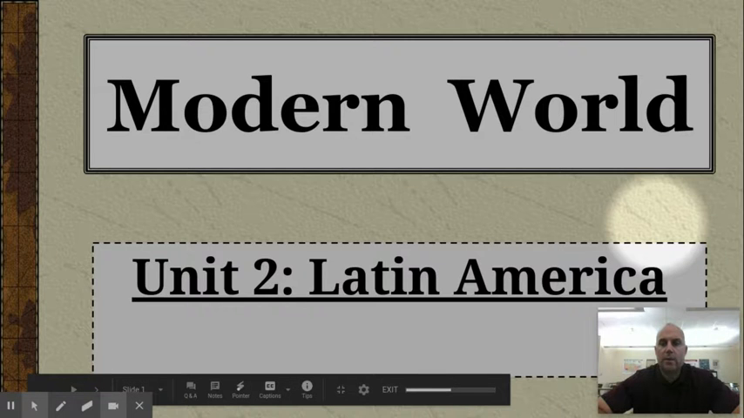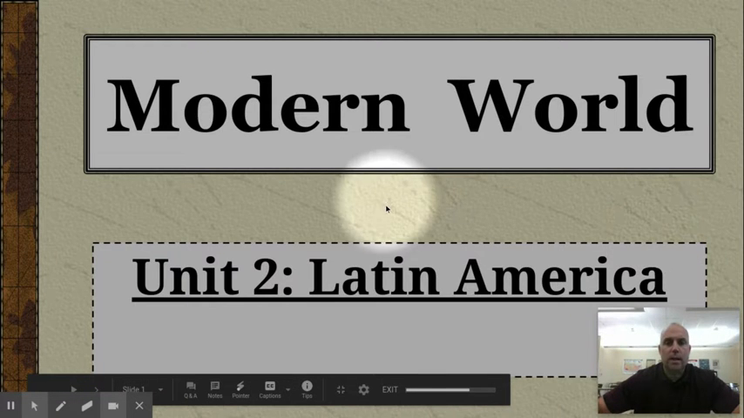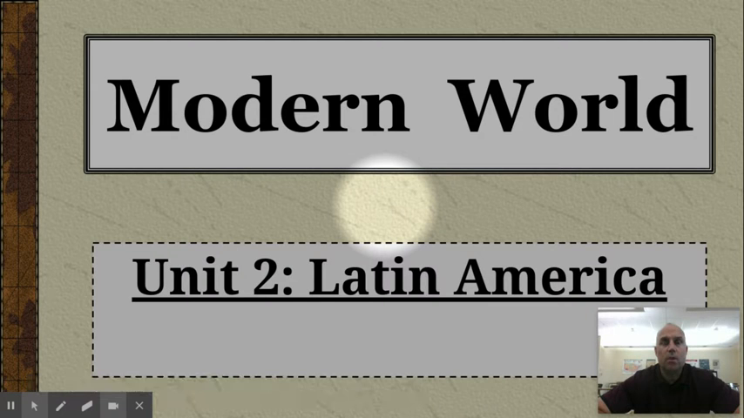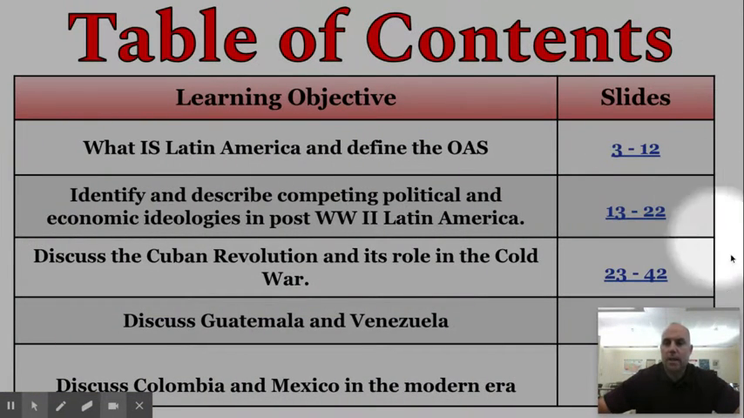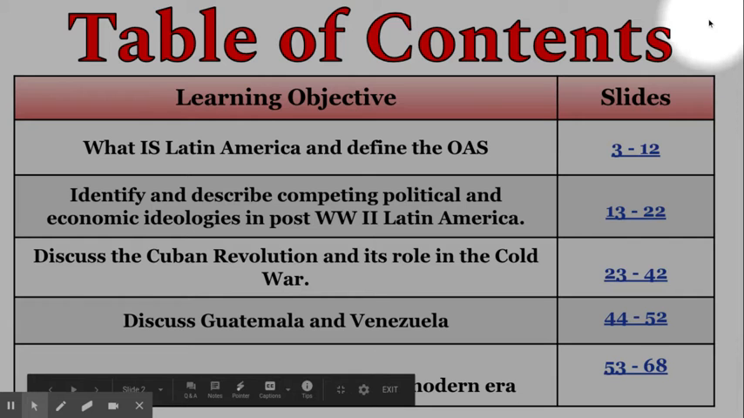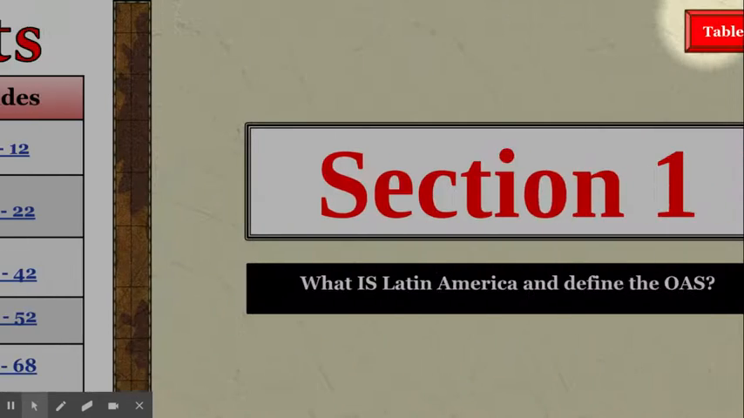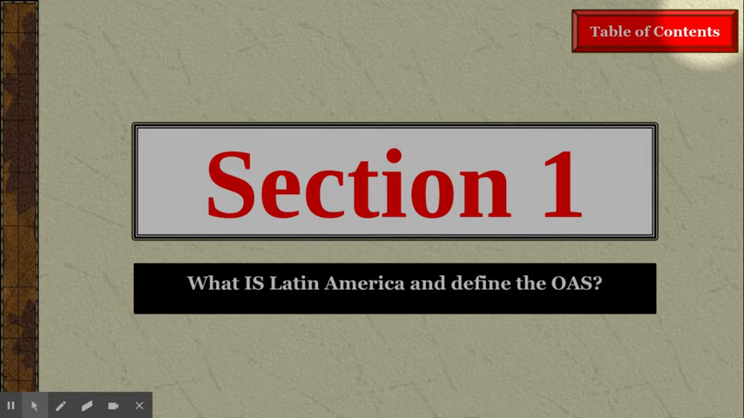Okay, here we are again in modern world, and we're going to be looking at Unit 2 now, which is Latin America, modern world, Cold War to the War on Terror. We're going to move to Latin America. These are the 5 sections we're going to look at. Section 1 is going to be an overview. We're going to look at what exactly is Latin America and then define the OAS.